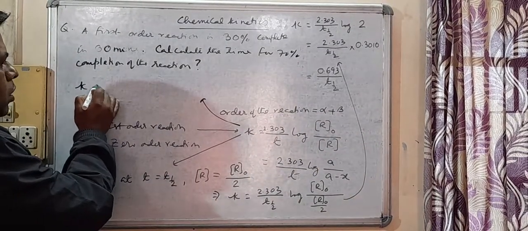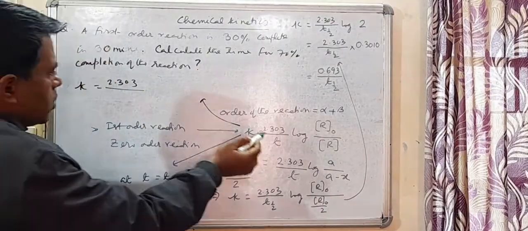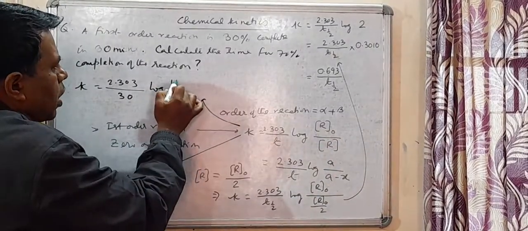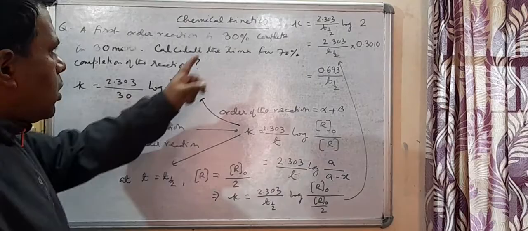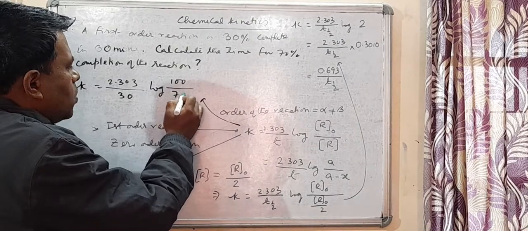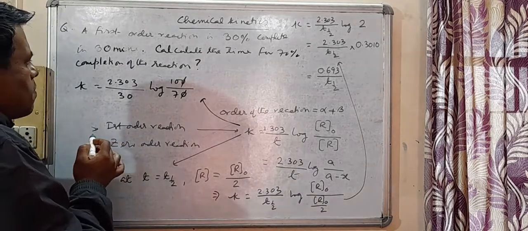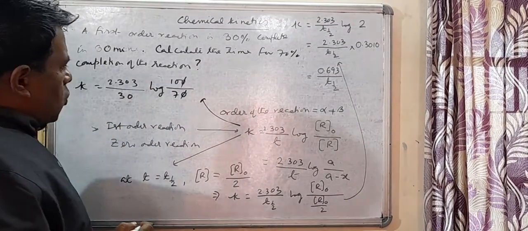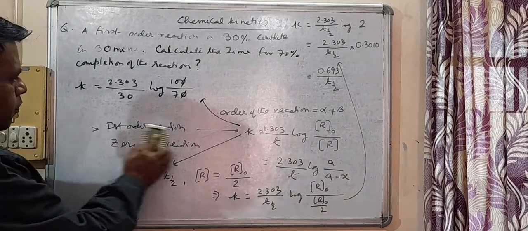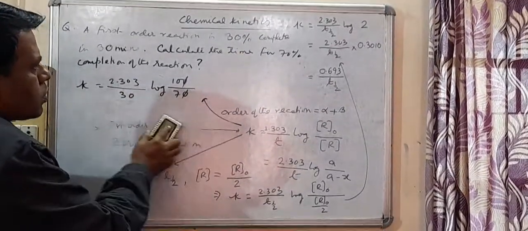So it will be K equal to 2.303 by T, and that happens in time 30, so T is 30, log of initial amount 100 by 70, since 30% complete means 70% is left behind. So this 0 cancels, and you get the value of the rate constant. Now this value of rate constant we are going to use for the second condition.